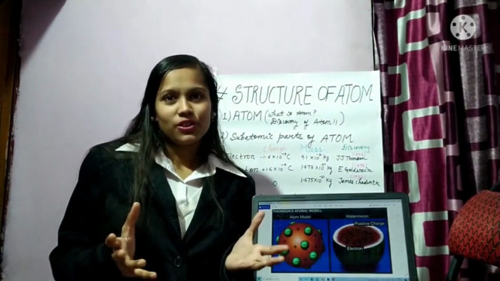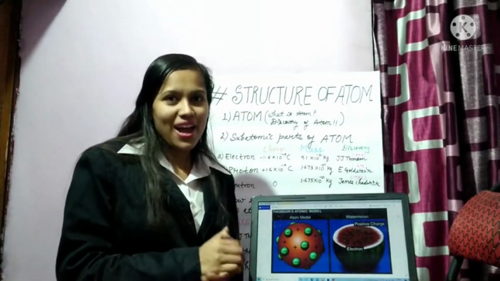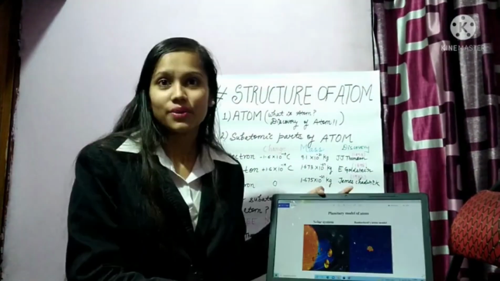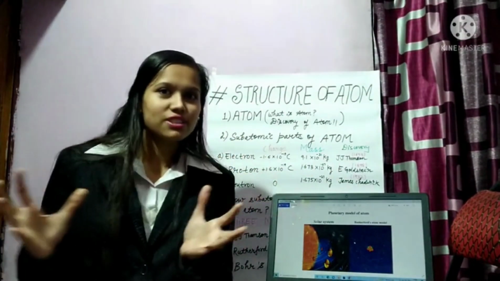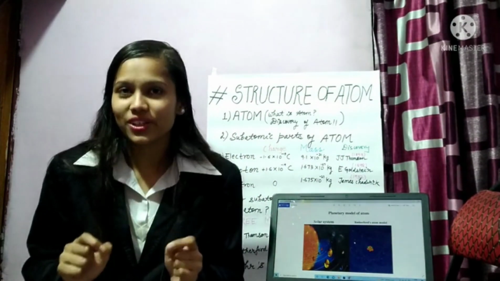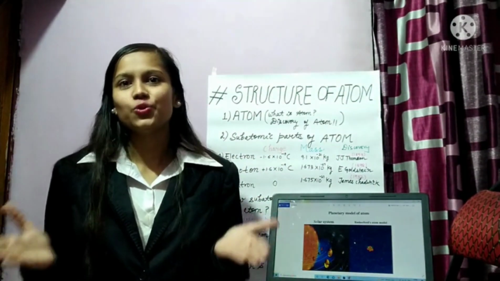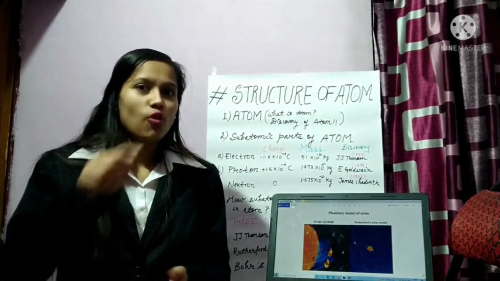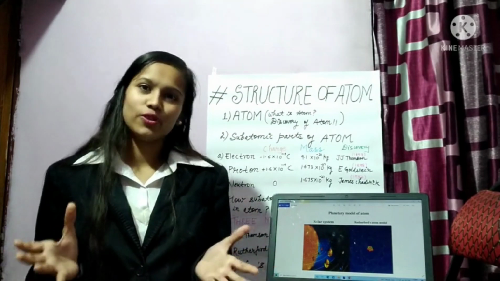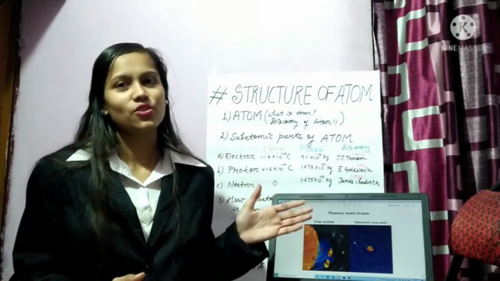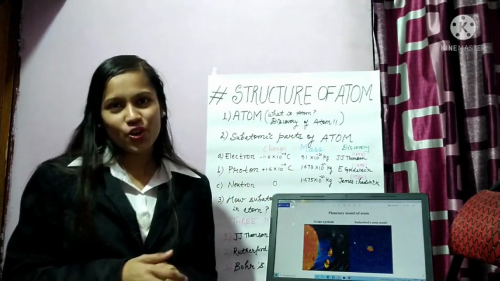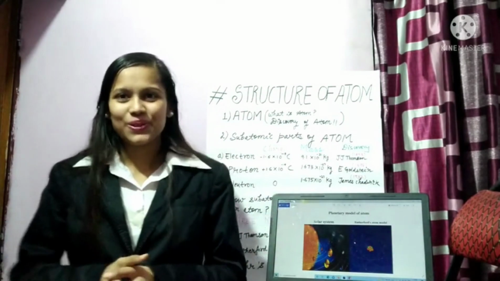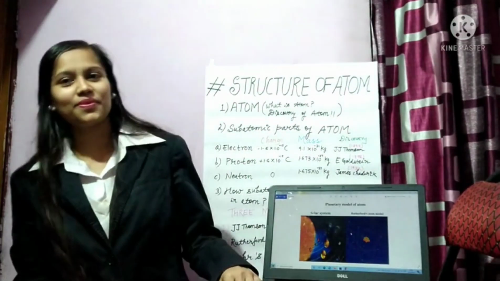The model of Rutherford is also known as the nuclear model of atom. According to his model, there is a positively charged center in the atom called the nucleus. All mass of the atom is due to this nucleus. He also suggested that electrons of the atom revolve around the nucleus. This model was also known as the planetary model, as the nucleus of the atom can be compared to a miniature sun, and electrons revolving around the nucleus can be compared to the planets revolving around the sun.